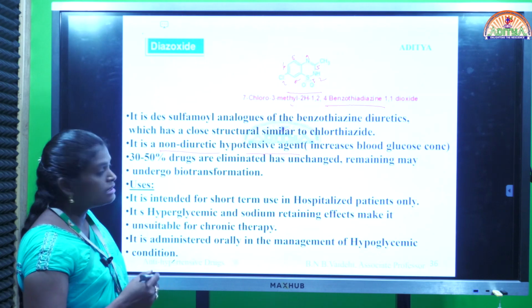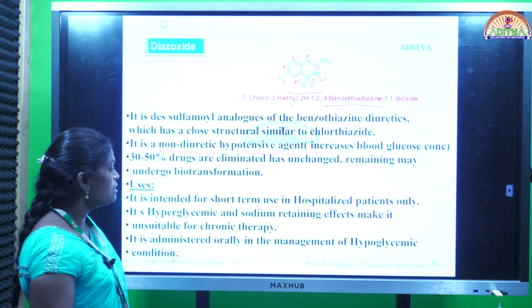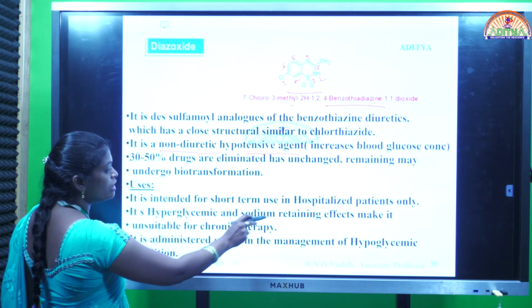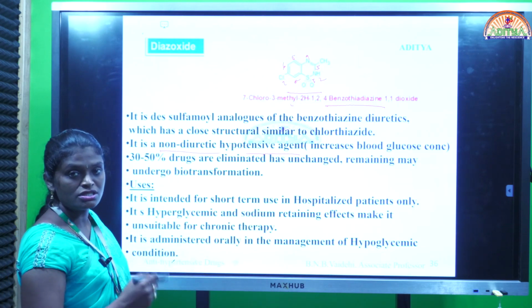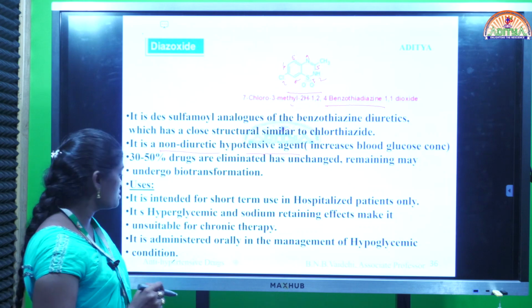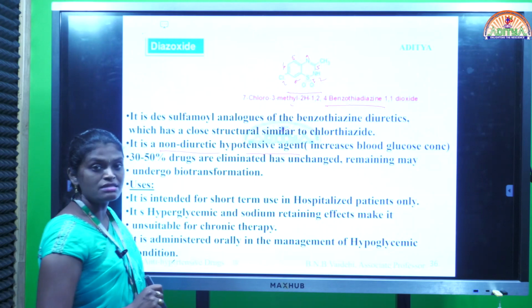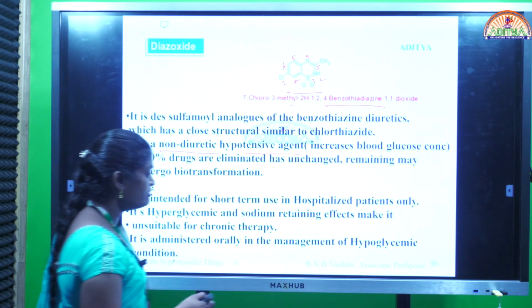Why? Because the drug increases the concentration of glucose, which may result in diabetes. It is hyperglycemic, and its sodium retaining effects also make it unsuitable for chronic therapy. It is used only in acute conditions. Next, it is administered orally in the management of hypoglycemic conditions. The adverse effect can be used as a beneficial way.